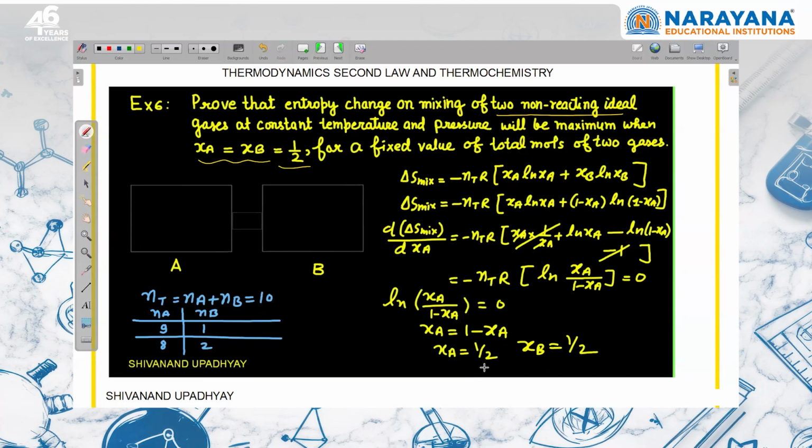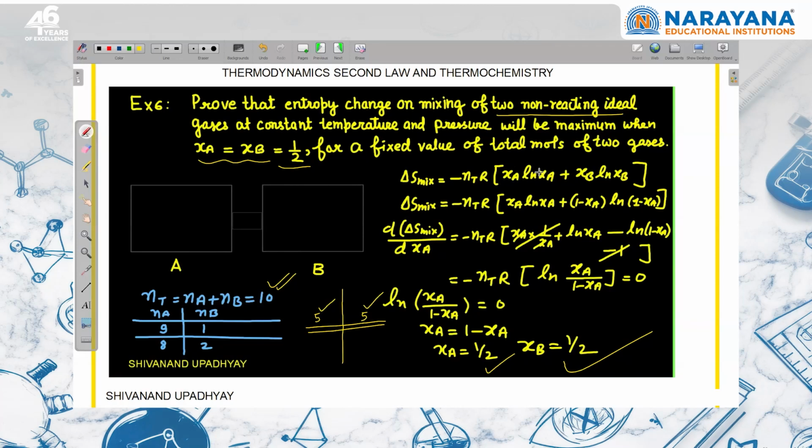From there you will get that mole fraction of gas A is half, so mole fraction of gas B is half. तो ऐसा question पूछा गया था कि ये तभी valid है जब n total की value same है. So n total suppose 10 है और मैं एक बार 9 A गैस के moles mix कर रहा हूँ with B के 1, या मैं A के 8 और B के 2 mix कर रहा हूँ, या ऐसे ही change करते करते A के 5 और B के 5 mix करेंगे. So the condition when the number of moles of A and B will be equal, the entropy change on mixing will be maximum. और वो maximum value भी आप इस formula में put करके निकाल सकते हो.